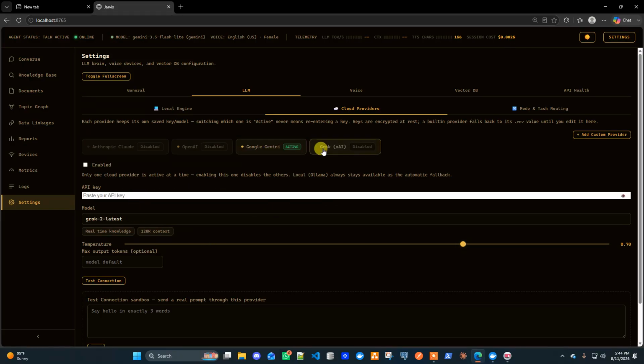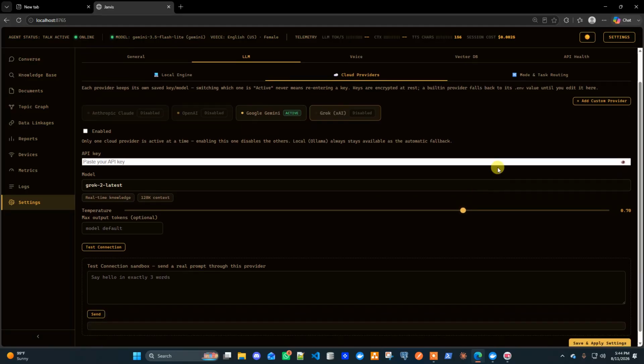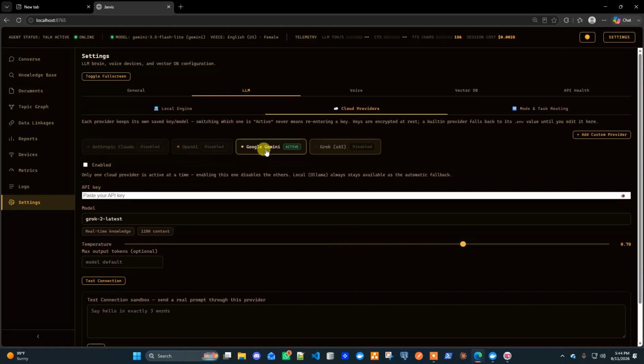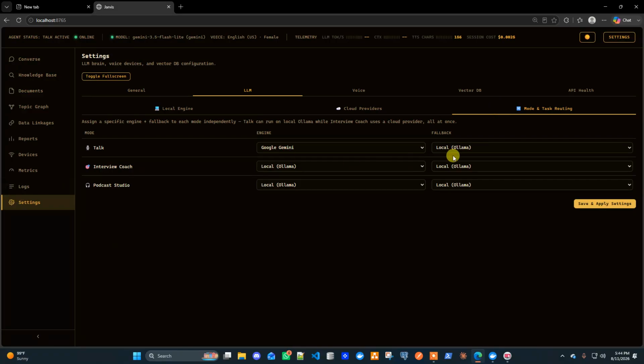We can use Grok as well. And in future, if any new model comes out, I can add a custom model here. This is the feature for adding a new model. Coming back to Gemini, this is about configuring which model to use in which scenario. For example, for all our conversations, I'm using Google Gemini. I can turn it back because this incurs a cost, but the output is great. That's the reason I'm using Gemini.